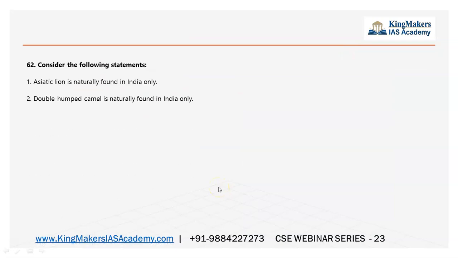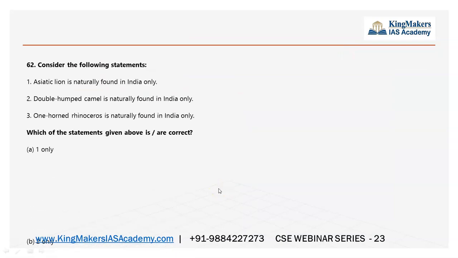Consider the following statements. This is an environment question. Here again, you should have read the newspaper often to know that the Asiatic lion is found only in India, because Gir forest is a wildlife sanctuary, and we wanted to relocate a lion to some other place because Gir is overcrowded, and if a disease comes, the whole lion population will vanish.